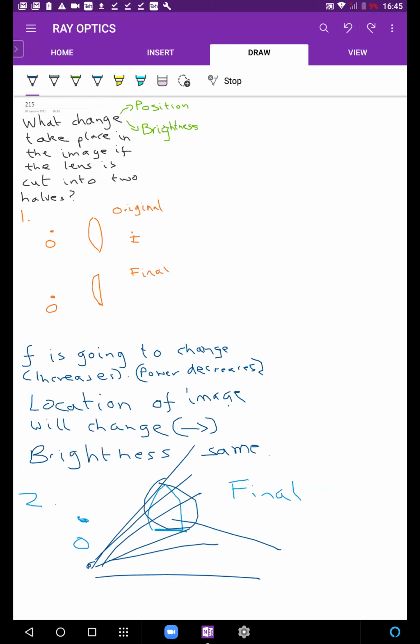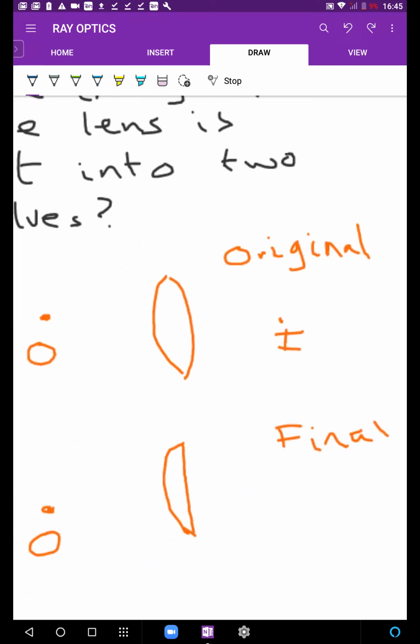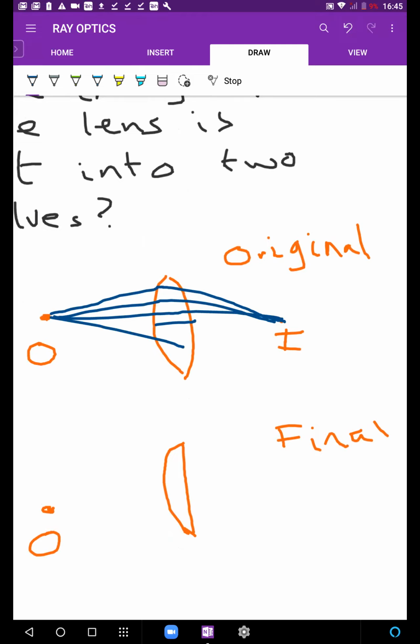That is not going to change. What is really going to change is, in fact, is the location also going to change? If you consider what was really happening in this lens to start with, it's not that the upper part is focusing rays somewhere else. It's that both the upper and the lower part are focusing all the rays at the exact same point. तो upper part भी उधर ही focus करा रहा है जिधर lower part कराएगा by symmetry. So there is no difference in where these light rays are getting converged, be it from the upper part or the lower part. Now in this diagram, if you eliminate the lower part, what is going to happen?